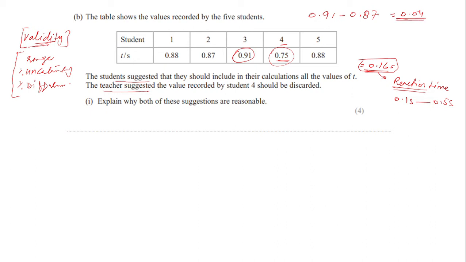So quite a small range, and small range means small percentage uncertainty. And moreover, if you include student 4's value in the data set, then the percentage difference will be large enough to consider that 0.75 should be discarded, looking at the percentage difference.